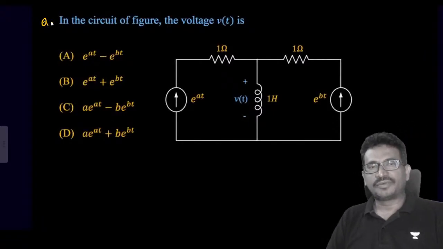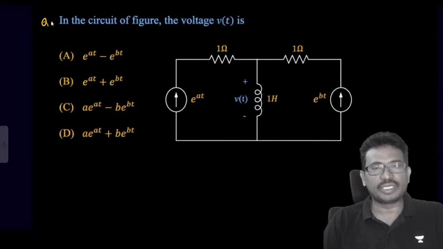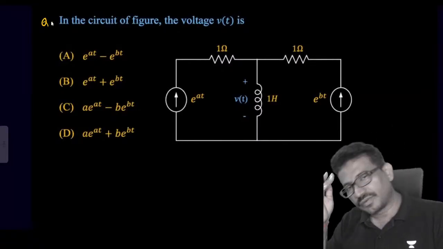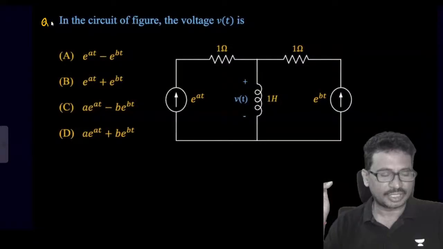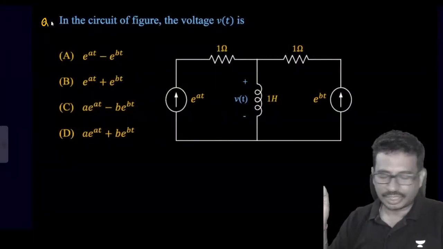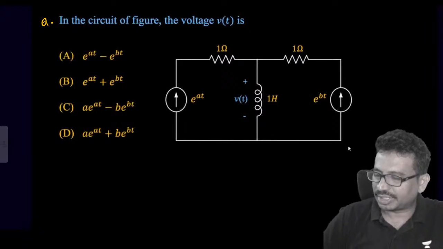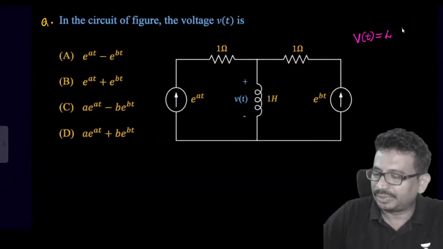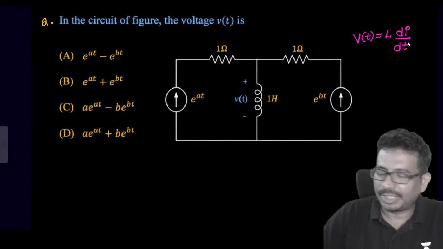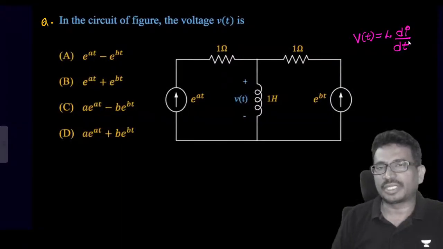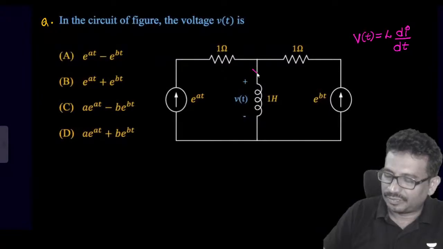In the circuit of the figure, they are asking to find the VL(t). What is VL(t)? It is the voltage across the inductor. How to find the voltage across the inductor? As we know, the voltage across the inductor is given as V(t), which is equal to L into di/dt. If you know the current, we can get this voltage.